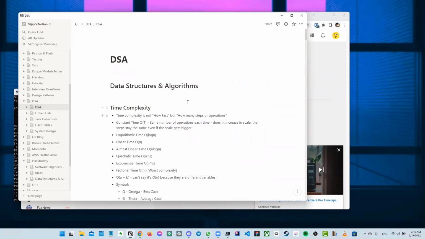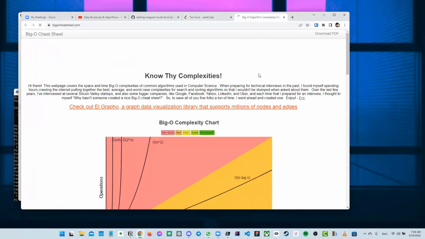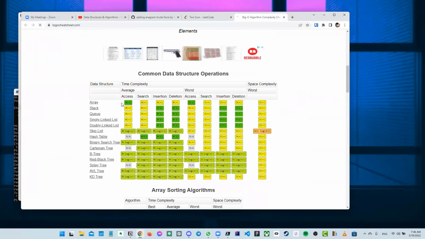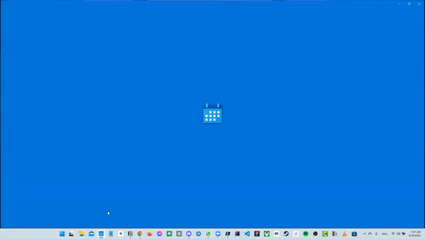And I think I've shared this document as well. So make sure to go through the Big O cheat sheet. This one was one we talked about. Make sure you're okay with understanding the time complexity and space complexity for the basic methods, like access, search, insertion, deletion.